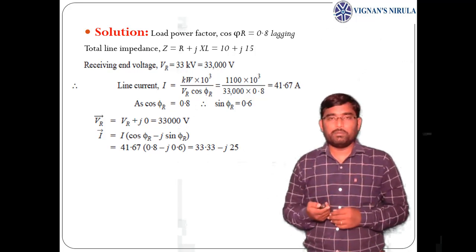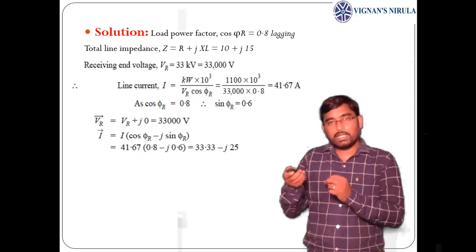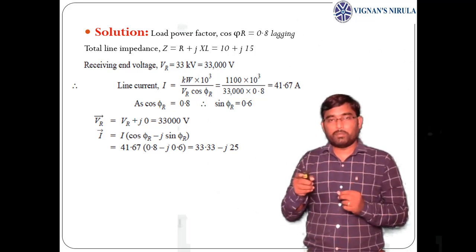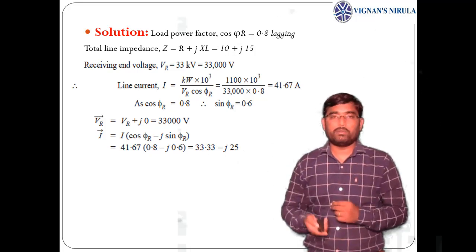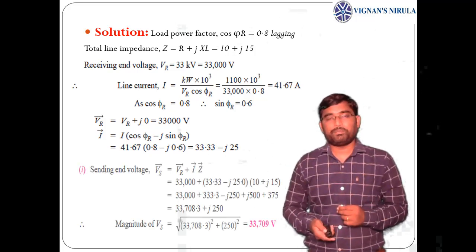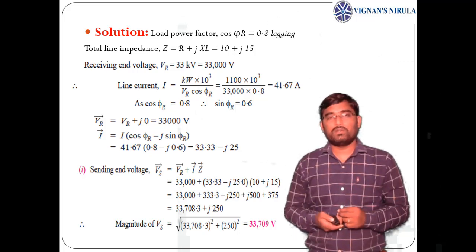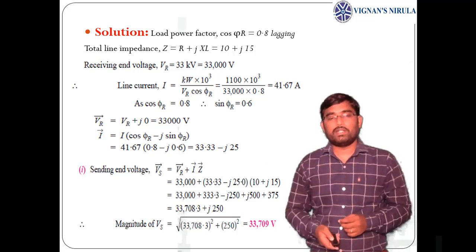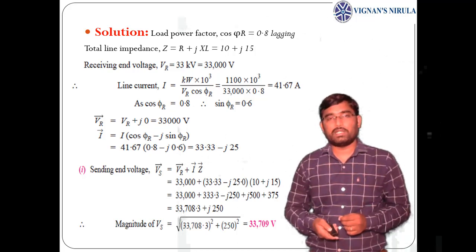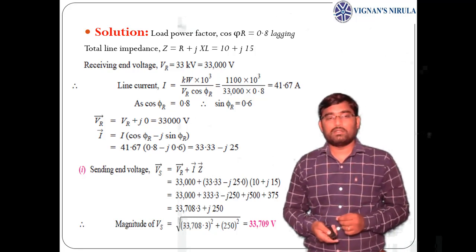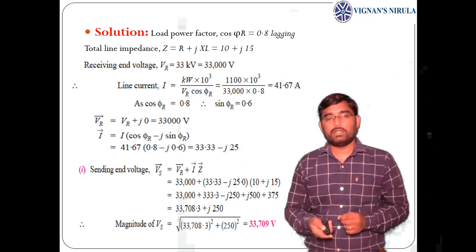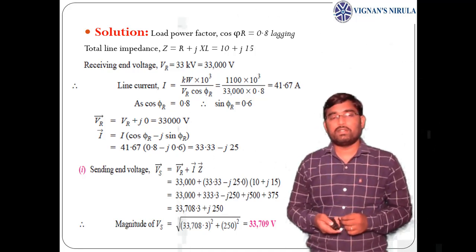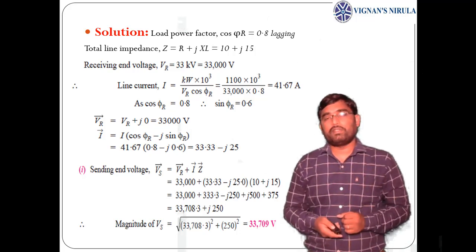If you write in polar form, then it will be 41.67 at an angle. Here the load is a lagging load, so the current should be lagging at an angle of minus cos inverse of 0.8. So we can write in polar form or in rectangular form. Now the sending end voltage Vs, from the equivalent circuit, equals receiving end voltage plus drop. So Vr plus I into Z: Vr is 33,000 plus I is 41.67 into 33.33 minus j25, into Z, which means 10 plus j50. From this we get the sending end voltage Vs as 33,708.3 plus j250.